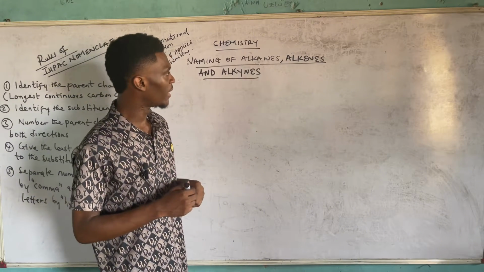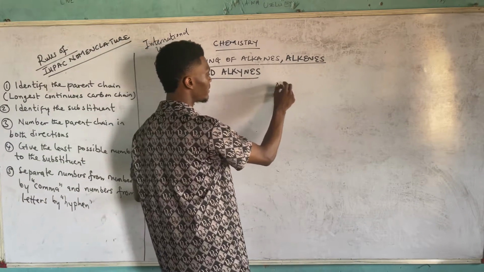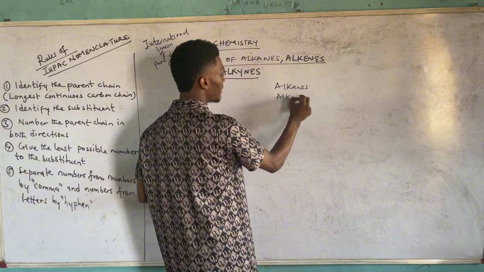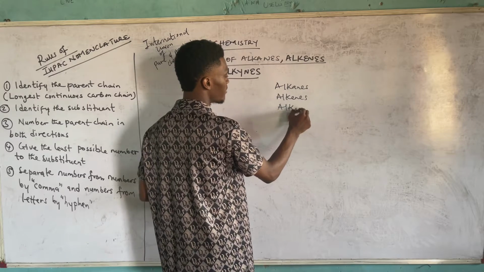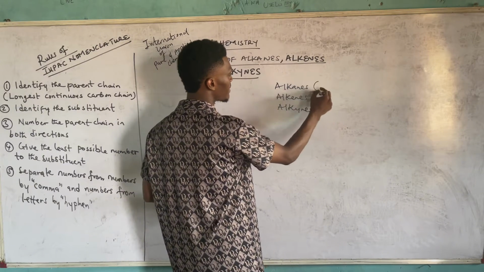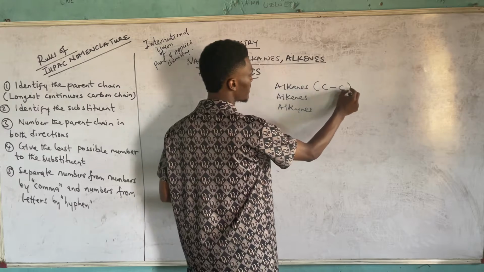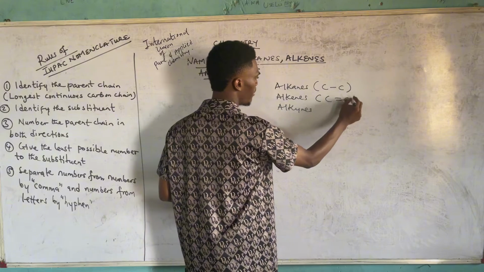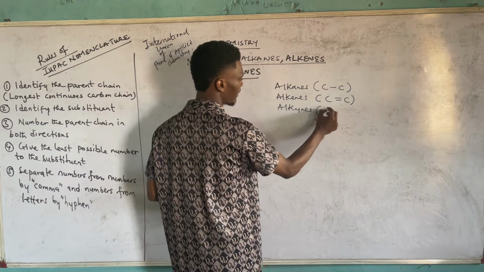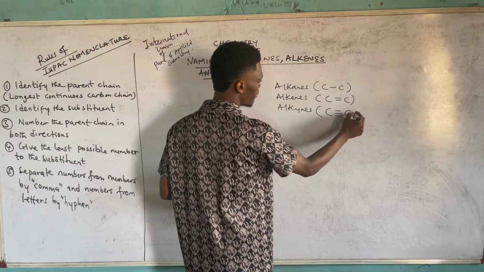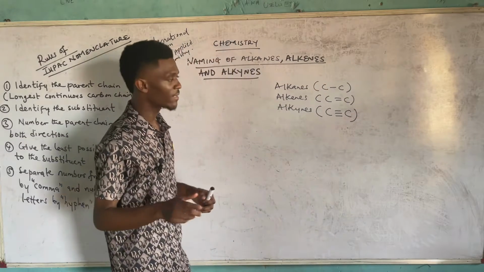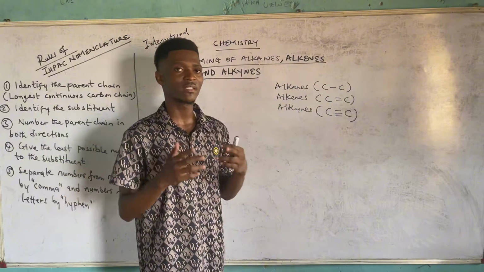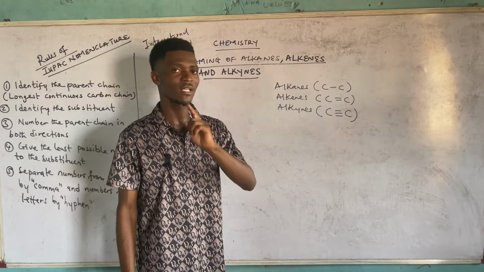But mind you, you ought to know that the alkanes are saturated. The alkenes and the alkynes are unsaturated. What does that mean? It means that the alkanes are characterized by their carbon-to-carbon single bond, while the alkenes are characterized by their carbon-to-carbon double bonds, while the alkynes are characterized by their carbon-to-carbon triple bonds. So it implies that when you have a particular structure and all the carbons are connected or linked by single bonds, then just know that it is an alkane.